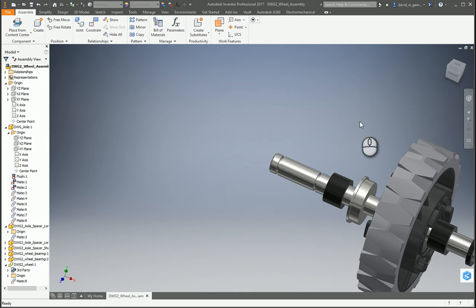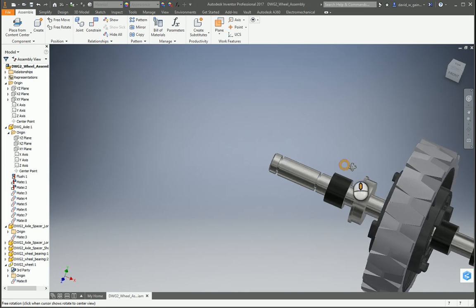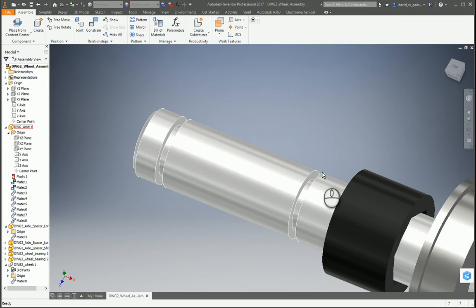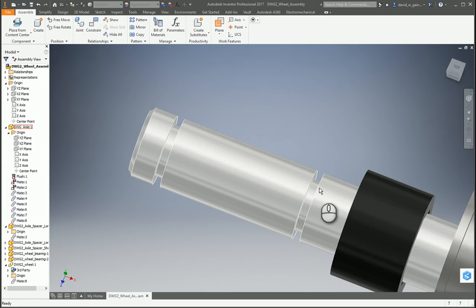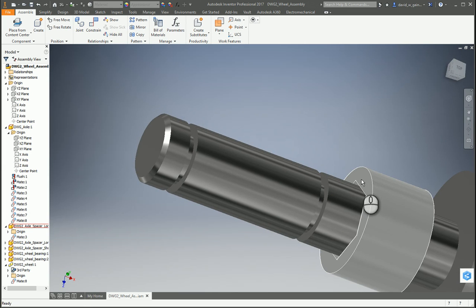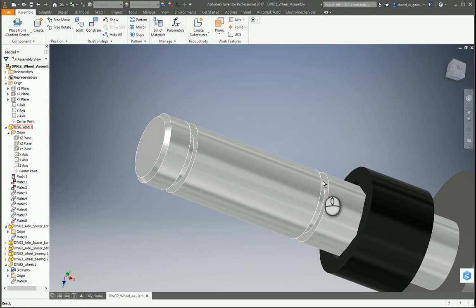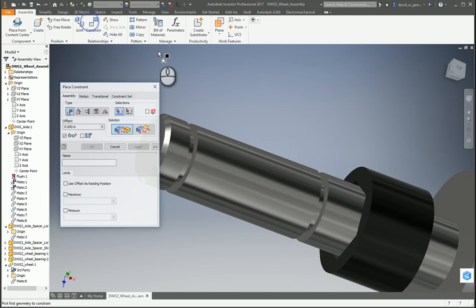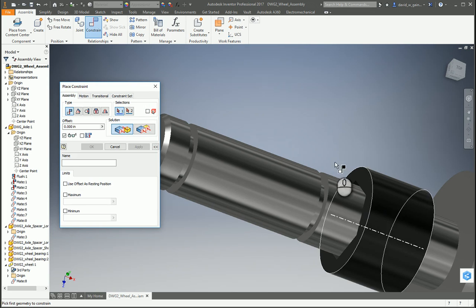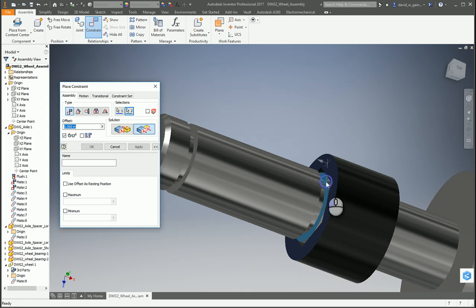Okay, so now the inside edge of the chassis is on this face. There's a keeper plate that goes into here. So this spacer needs to bump up against this face. So what I'm going to do is I say constraint, and I'm going to flush it in between this face and the face of the long axle spacer, and the face of the interface of the groove on the axle.